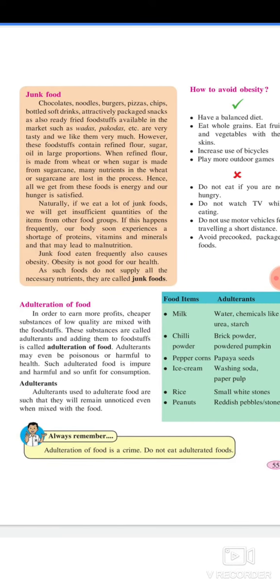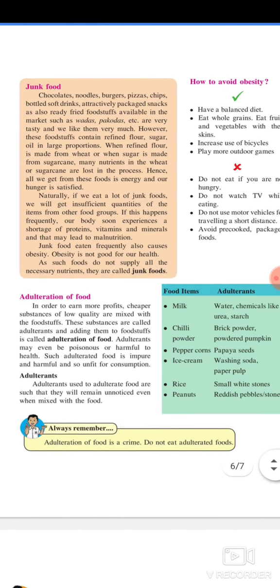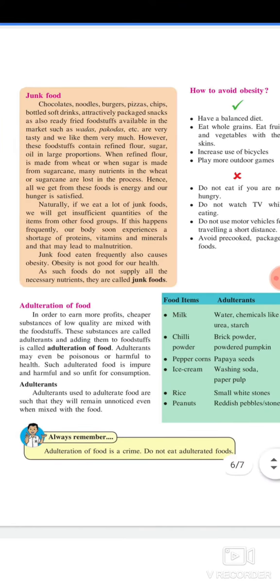Naturally, if we eat a lot of junk food, we get insufficient quantities of the items from other food groups. If this happens frequently, our body soon experiences a shortage of proteins, vitamins, and minerals, and that may lead to malnutrition. Junk food eaten frequently also causes obesity. Obesity is not good for our health, as such foods do not supply all the necessary nutrients. They are called junk foods.